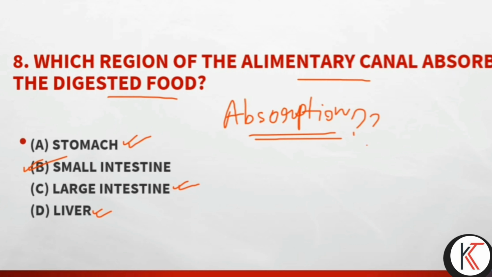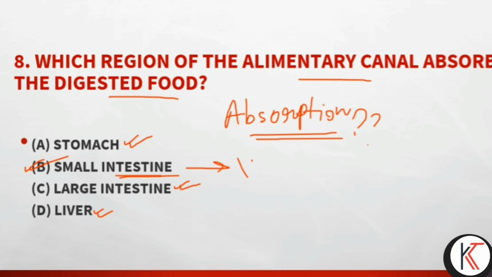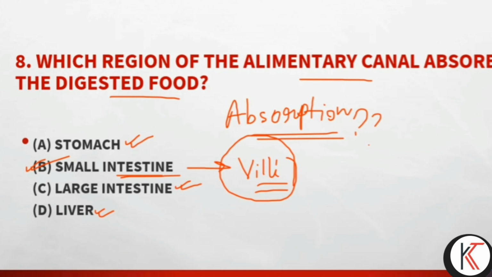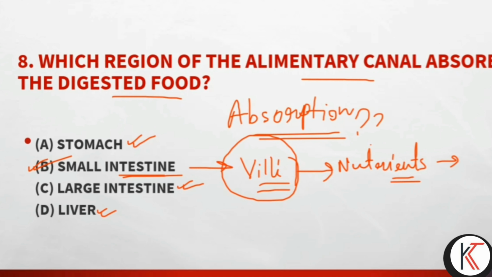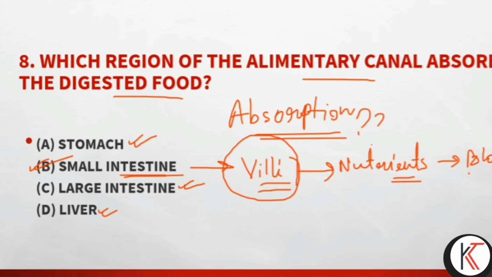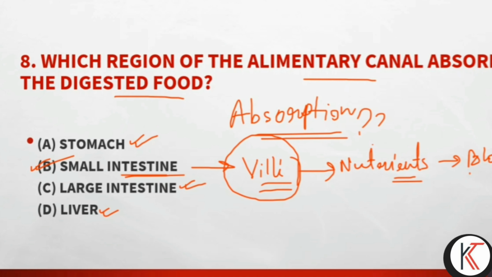So option B, the small intestine, has a particular structure which we call villi. These villi help to absorb the nutrients and send those nutrients to the blood vessels. This is why the absorption as well as the assimilation process is completed.